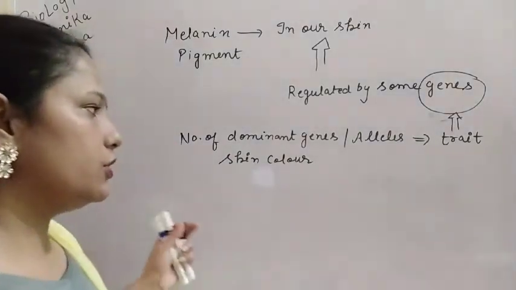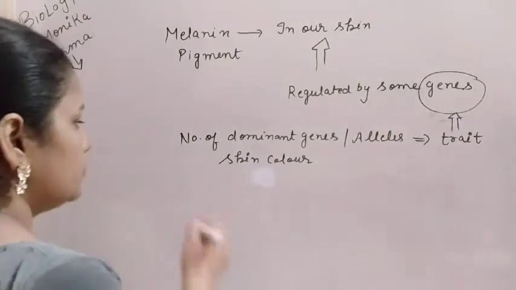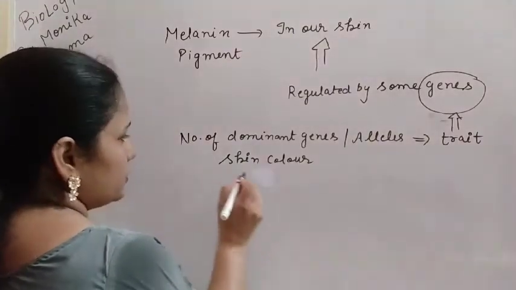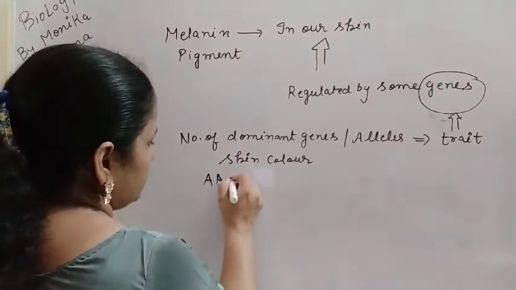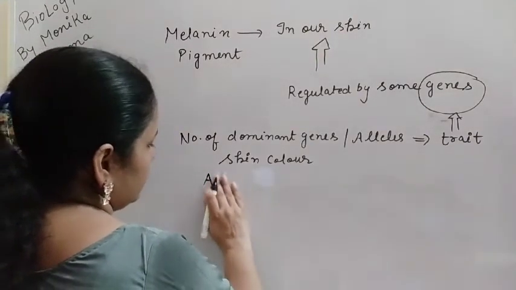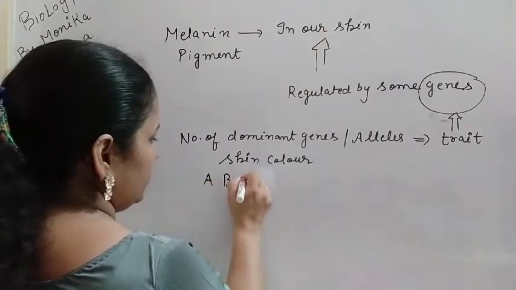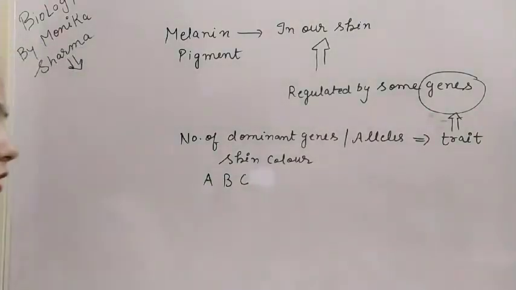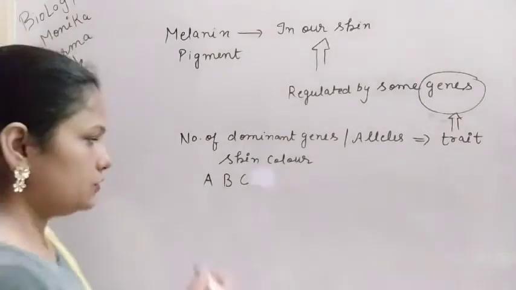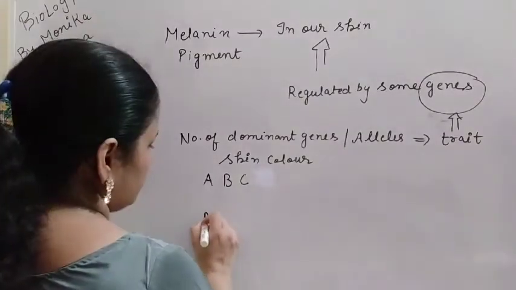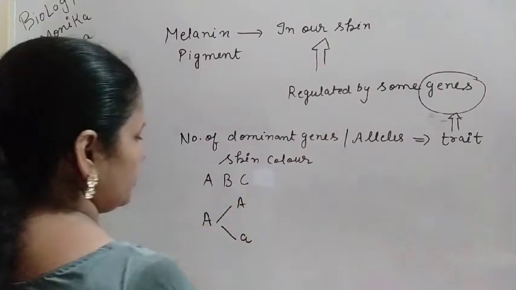And what are the combinations of the skin color? Let us discuss. Suppose the human skin color is controlled by 3 genes, capital A, capital B and capital C. And we know that there are different alleles of the genes. For the first gene there are 2 alleles, capital A and small a.